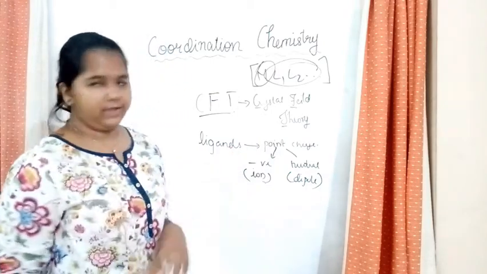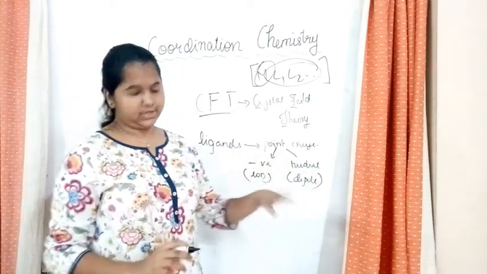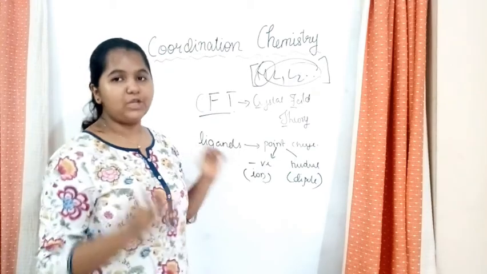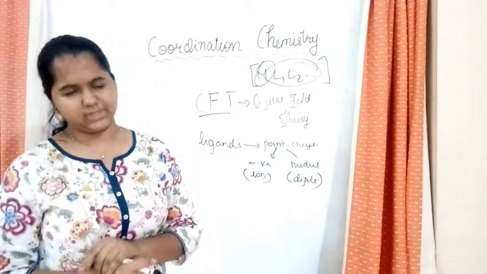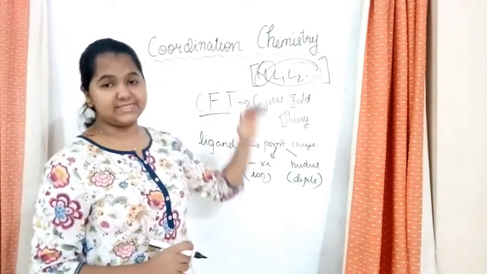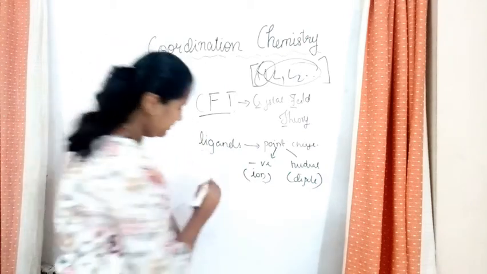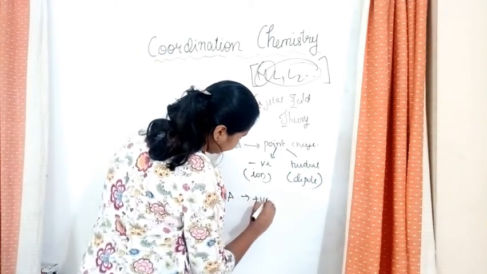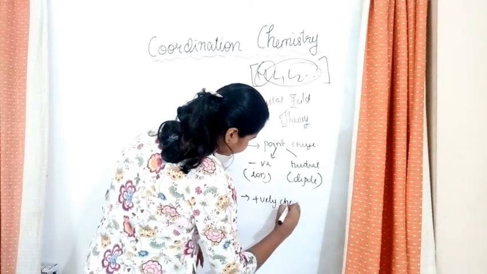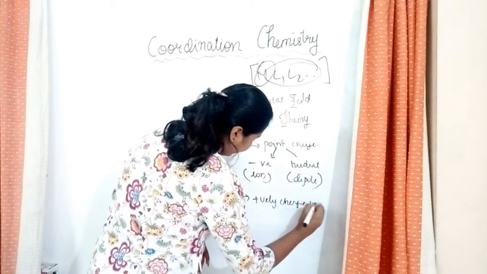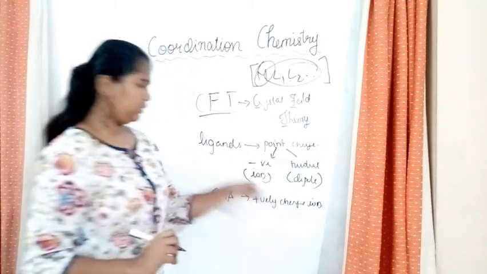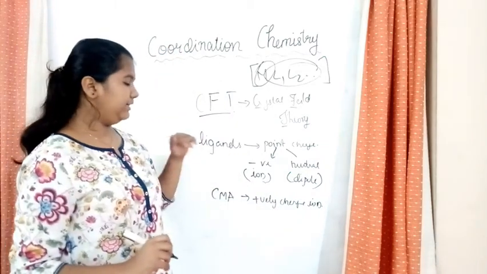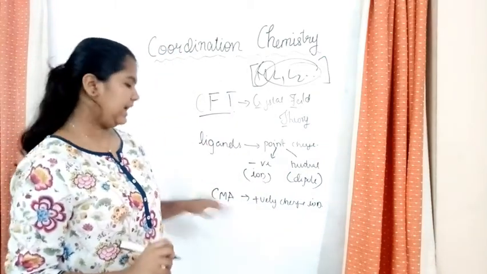If the ligand is negative, how will you balance it? By adding a positive charge. The same way we consider the central metal atom to be a positively charged ion. That is what we have to say about ligands and central metal atom.